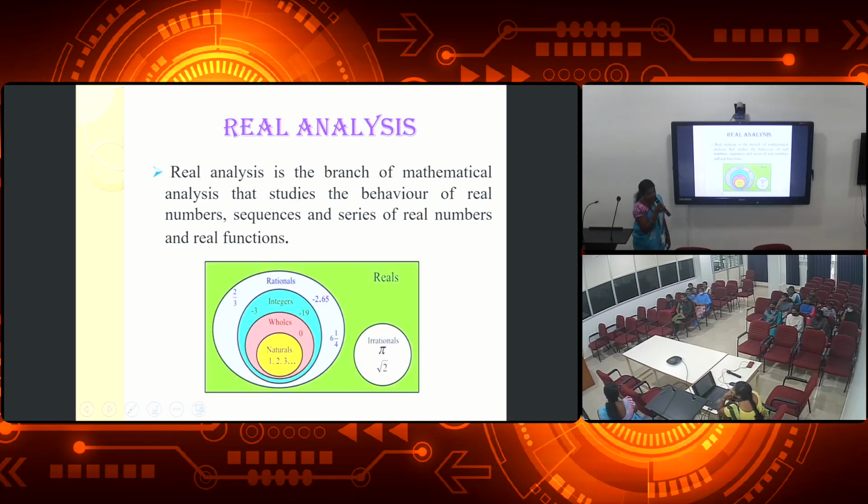Next, real analysis. Real analysis is the branch of mathematical analysis that studies the behavior of real numbers, sequences and series of real numbers and real functions. You can see 1, 2, 3 are natural numbers. If you include 0 in that, you will get whole numbers. And if you include negative numbers, then it becomes integers. And if you add decimal numbers, it becomes rationals. And if you involve pi and root 2, it becomes irrational. Rational and irrational combined, we call them real numbers.